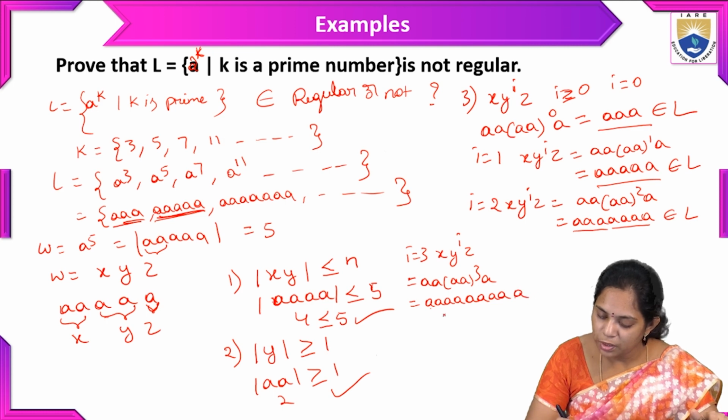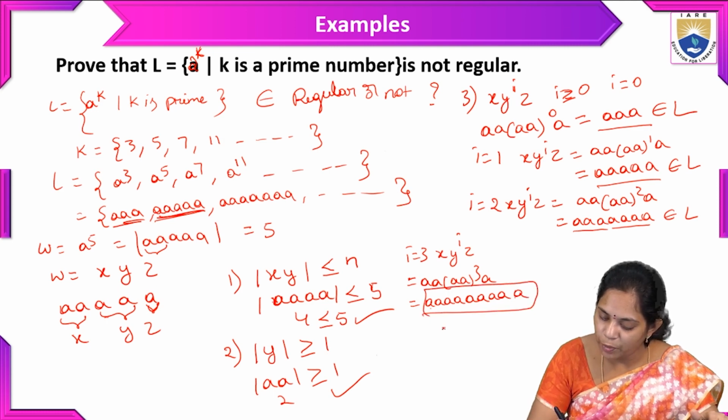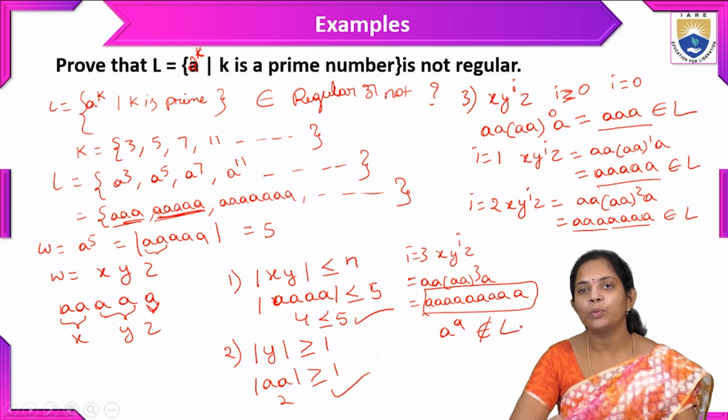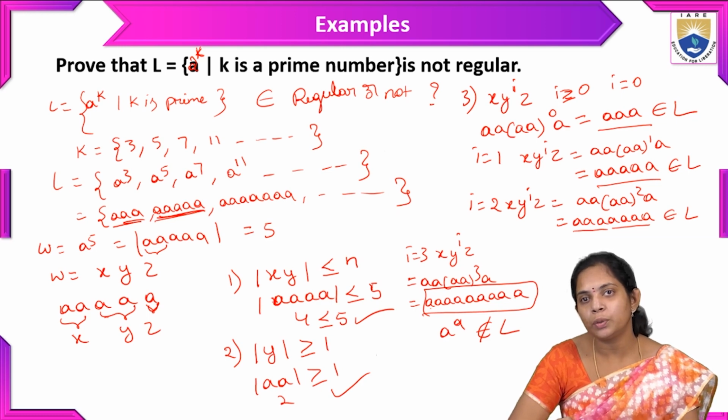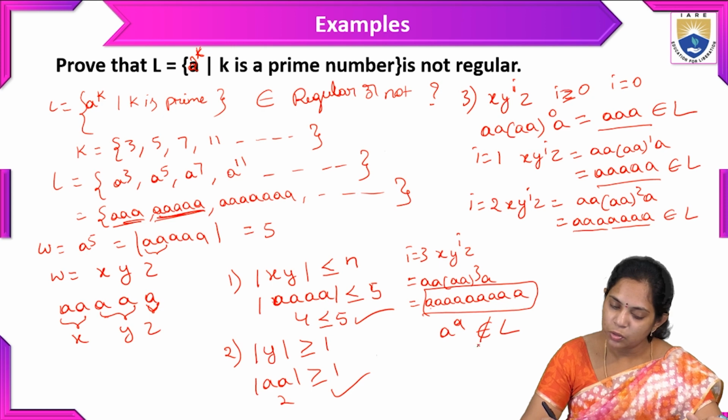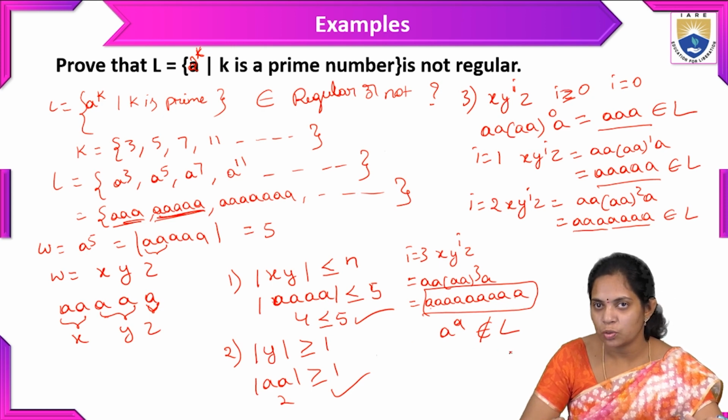So this is the string which is a power 9, which does not belong to this language L. So until i is equal to 3, we have not reached the language, so the same language is not accepted.